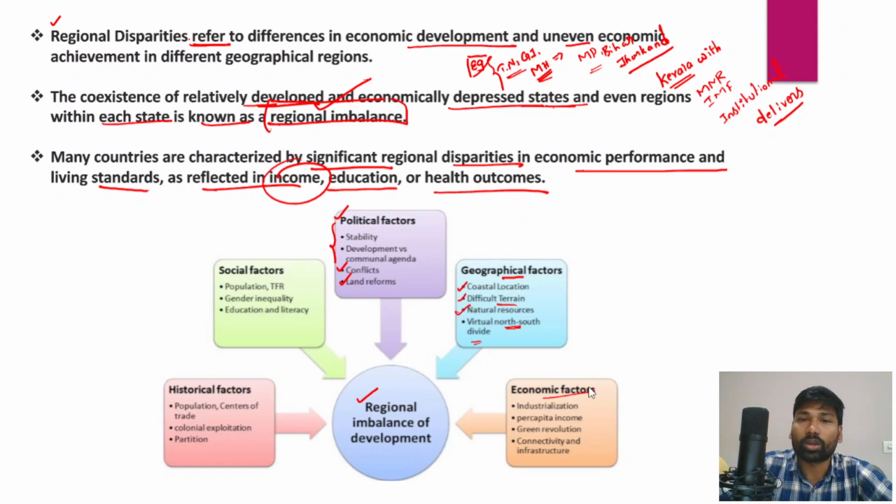Then there are certain economic factors as well. Industrialization is one factor. A few states are highly industrialized, but other states have no industries at all, because those states have failed to attract investments, and investors are not interested in investing in them. And per capita income: there's a difference across different states.